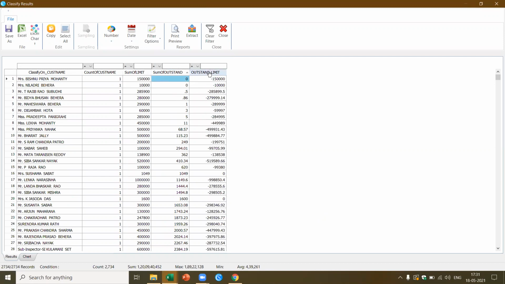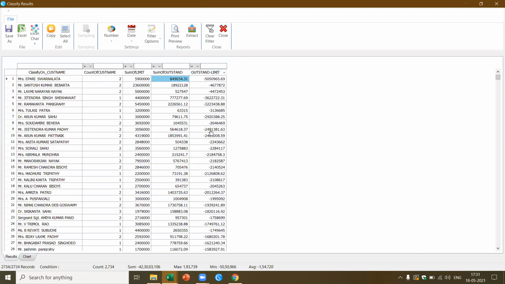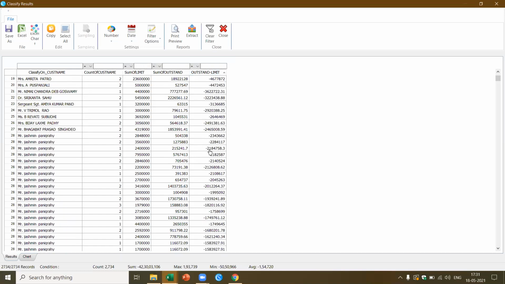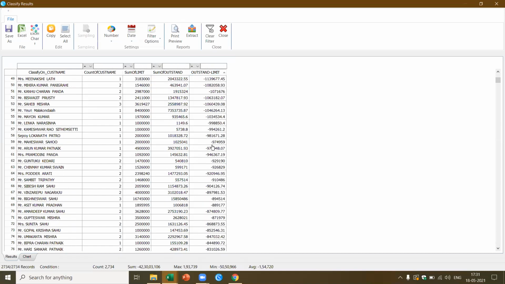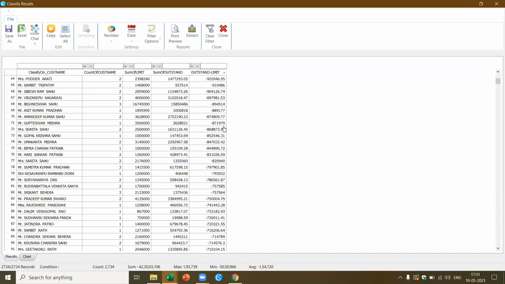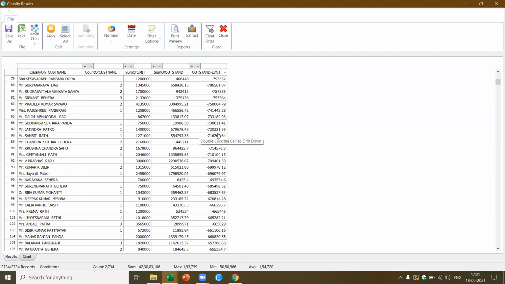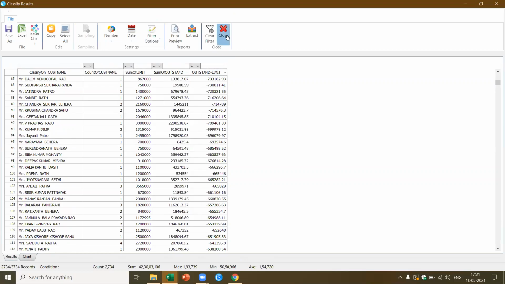Okay, let me do it the reverse way. If you just sort it, you should be able to sort it. Now, based on this, I'm able to get this information. It looks like most of the cases we got a negative balance. Okay, so if the limit has been exceeded, I should have got a positive balance. I should also be able to find out that.